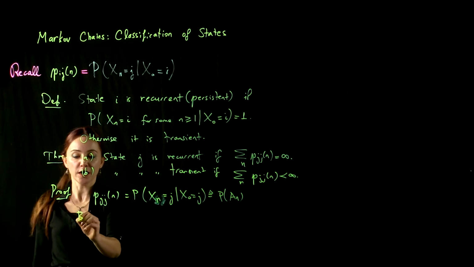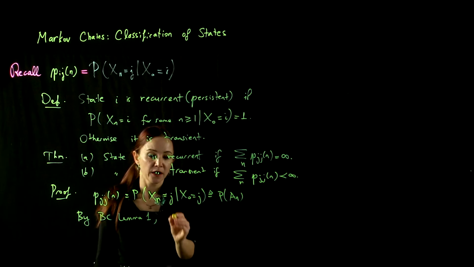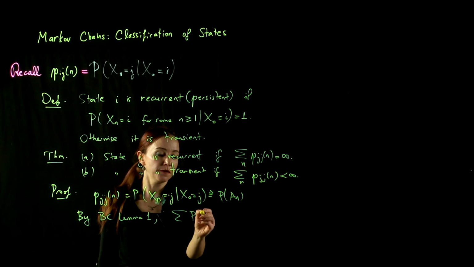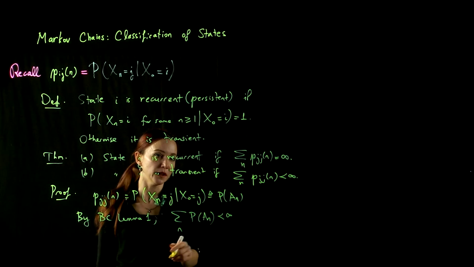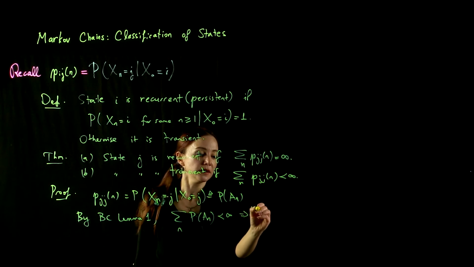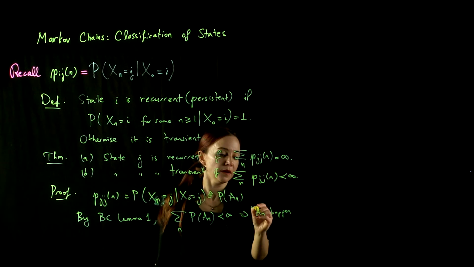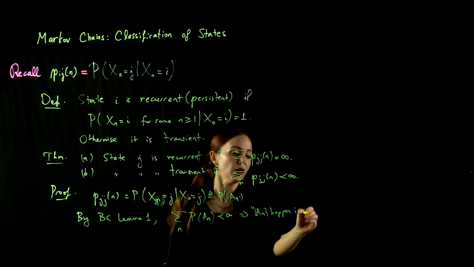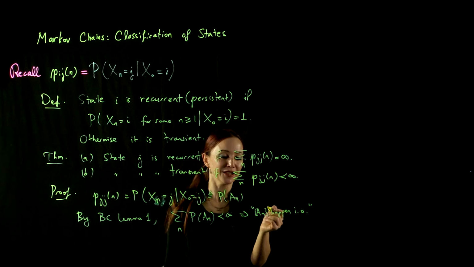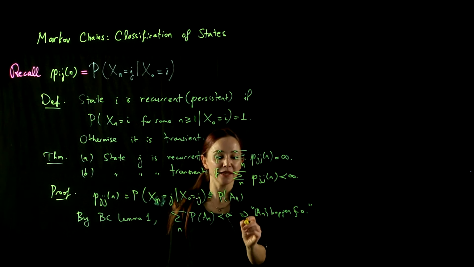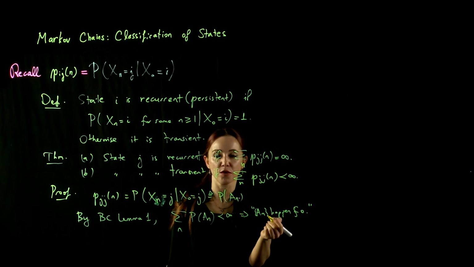Now, by Borel-Cantelli lemma 1, we know that if the sum of P(A_n) over all n from 1 to infinity converges, this means that the events A_n happen finitely often, meaning the probability that they happen infinitely often is 0.